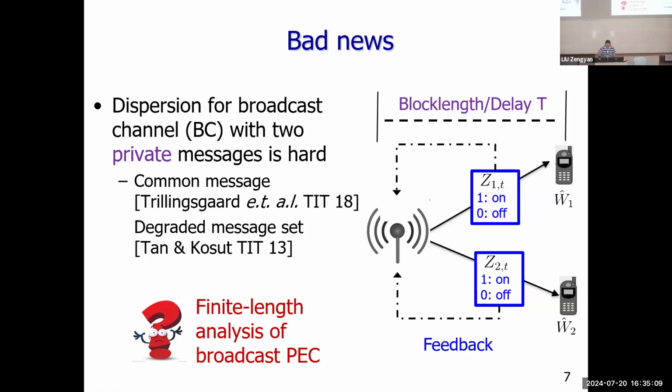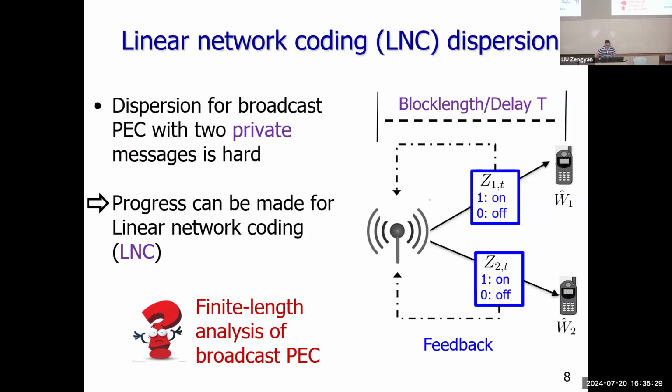Indeed, even for the two-user channel with private messages under a finite blocklength, it is very hard. So this is the main point: how to find a tight converse, which is the focus of my talk. Considering general coding may be too hard, especially for finding a tight converse, so we make progress by considering linear network coding, meaning the encoder must be a linear code.